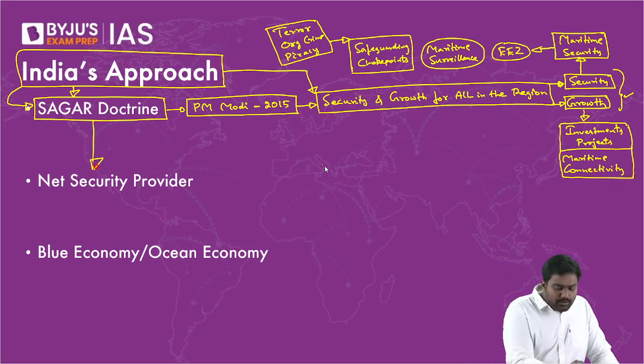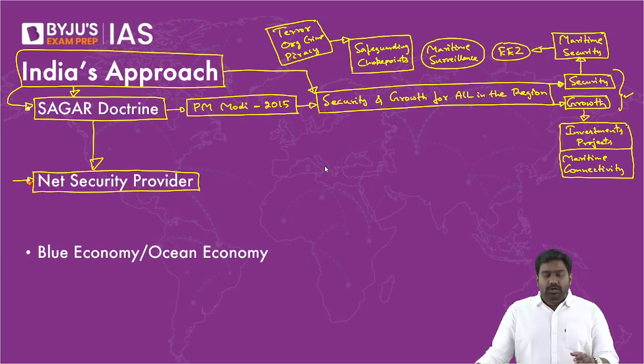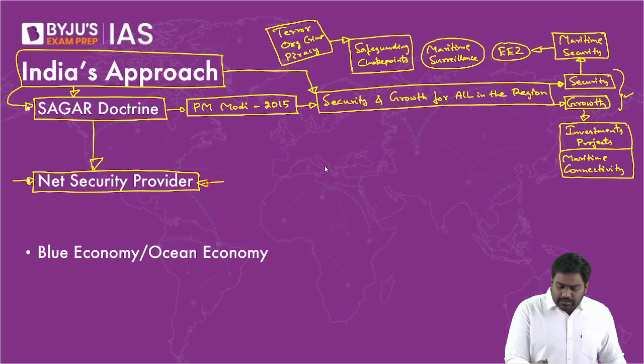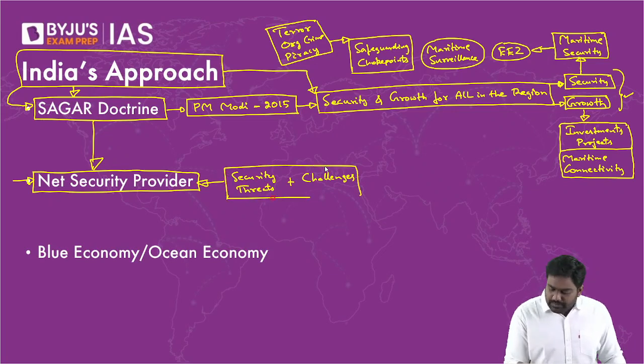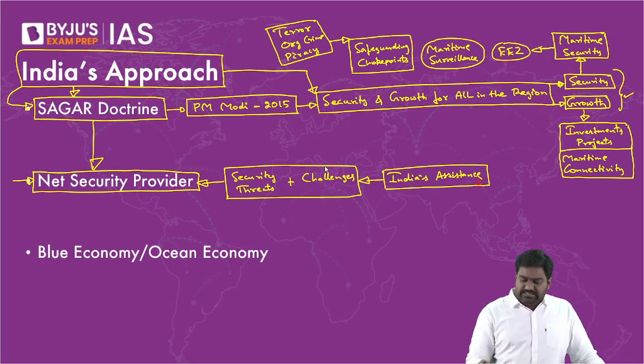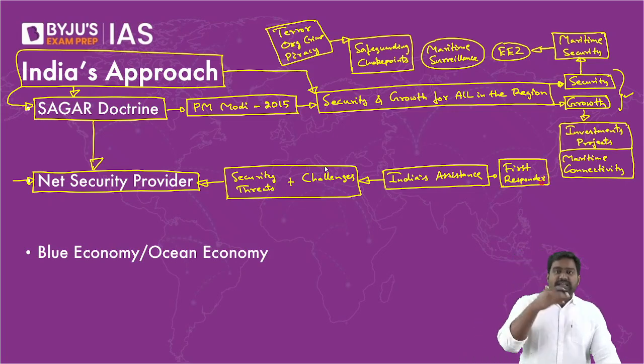So our vision is to emerge as the net security provider for the Indian Ocean. By guaranteeing security and growth for all the countries, we want to emerge as the net security provider. Meaning, if they face any security threats, or any kind of challenges which threaten their stability, India will be ready to offer assistance to these countries. Not just any kind of ordinary assistance. We want to be the first responder for any crisis situation in the Indian Ocean. This is the vision of the Sagar doctrine, to come out as the net security provider.